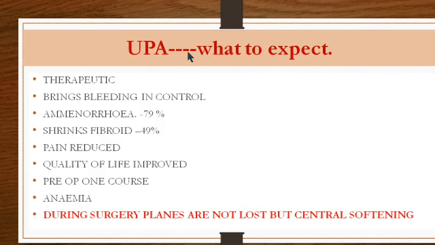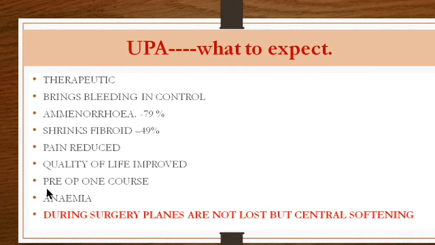What do you expect when you are giving ulipristal? Of course, it has a therapeutic benefit, that is, it is reducing the size. You get a chance to correct the anemia and it controls the bleeding. You expect that in 79% of cases you will have amenorrhea. You expect that in 49% of the cases there would be a shrinking in the size of the fibroid, and of course it would reduce the pain if they were producing some symptoms. And of course everything ends in quality of life, so quality of life would be improved.